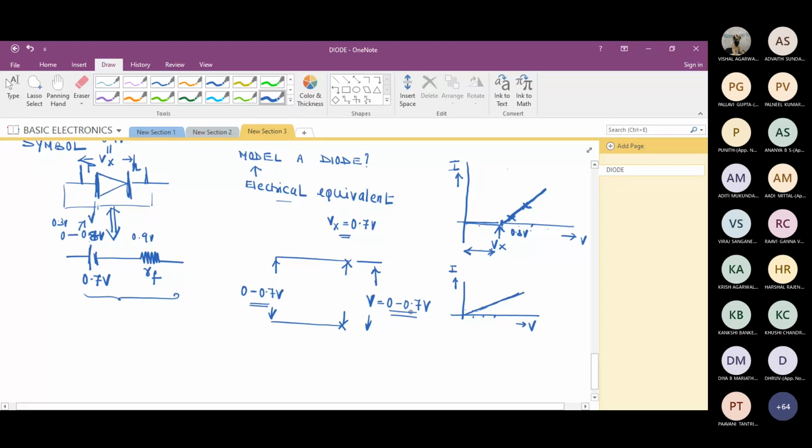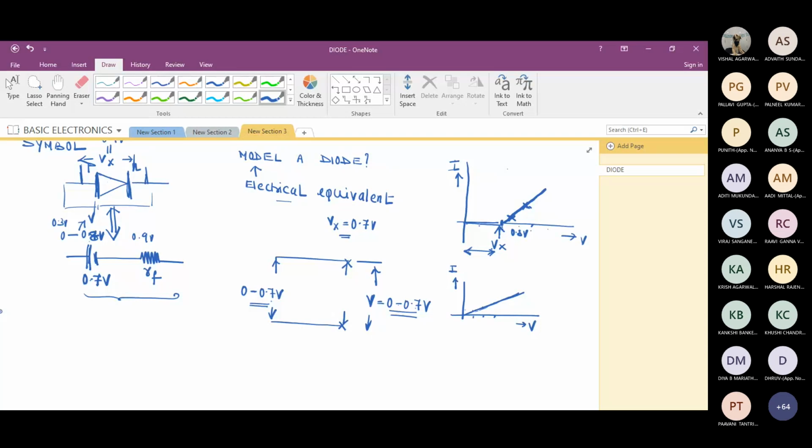The voltage remains unchanged. Am I correct? Yes. That means when I apply 0.7, if I'm getting this maximum of 0.7, can I replace the diode by a 0.7 battery? Yes or no? Yes, sir.